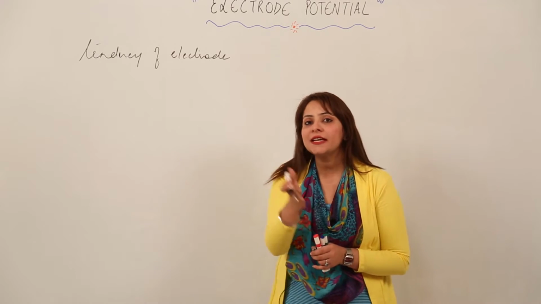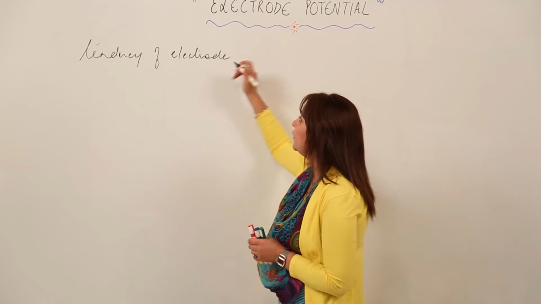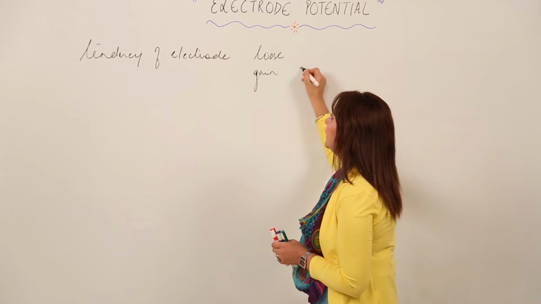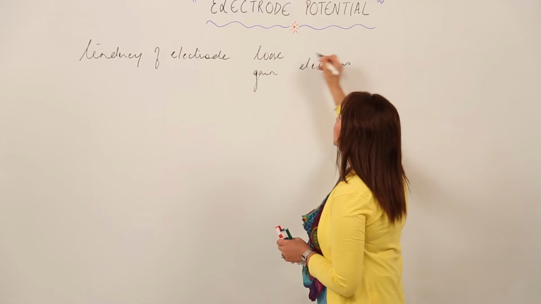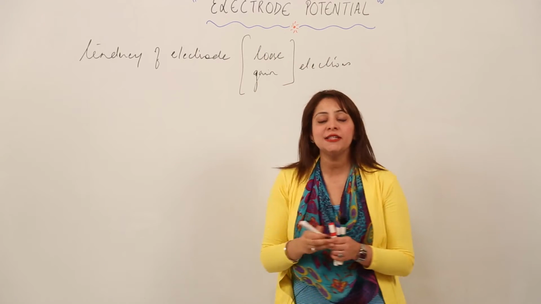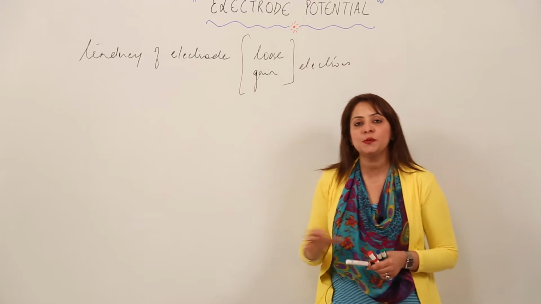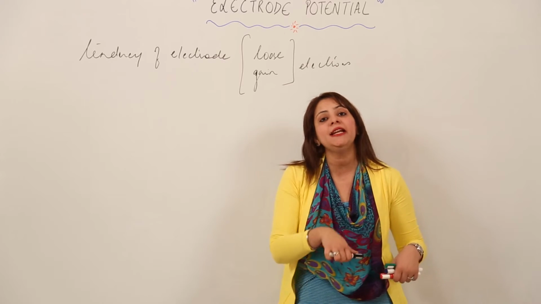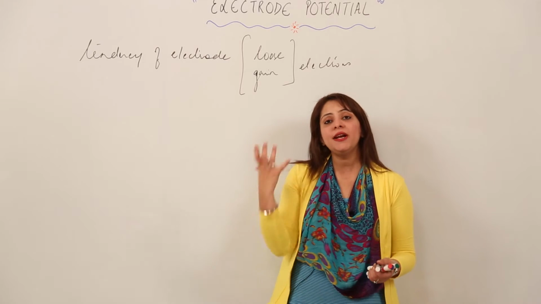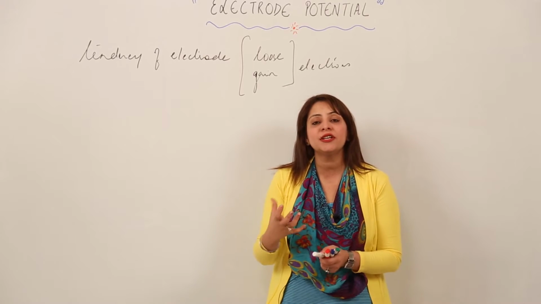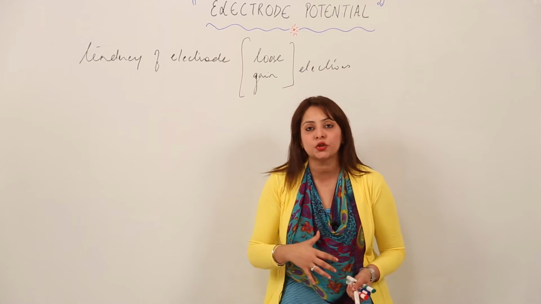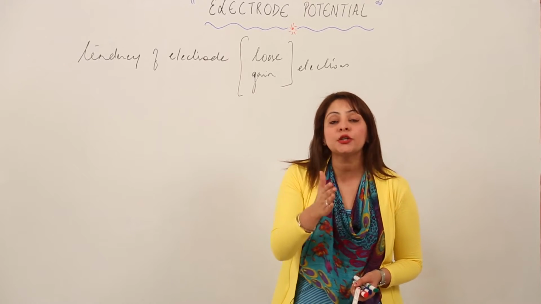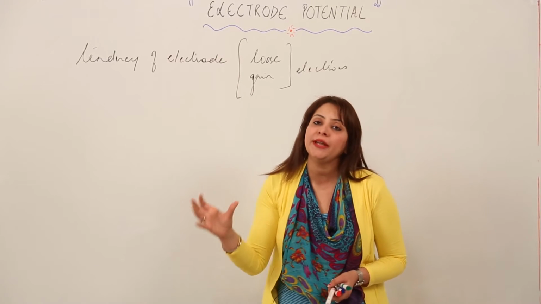What is it? This electrode potential is the tendency of an electrode to lose or gain electrons. As you saw in the electrochemical cell, some electrode was losing an electron and some electrode was gaining an electron. So there are different electrodes, and according to their nature they can lose or gain electrons. That tendency to lose or gain electrons is called electrode potential, right?